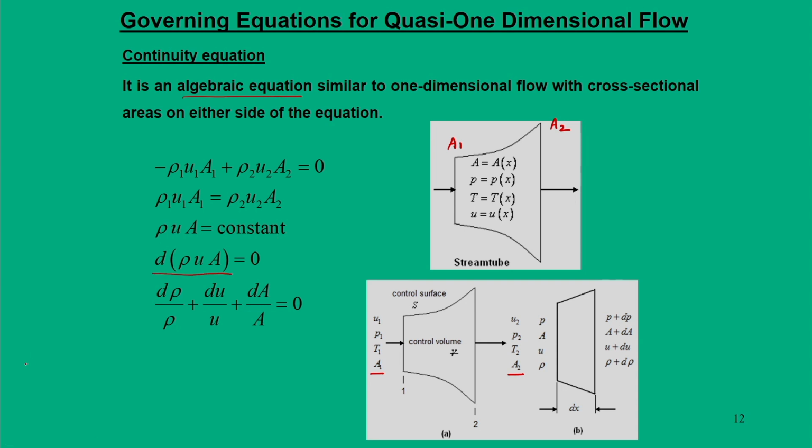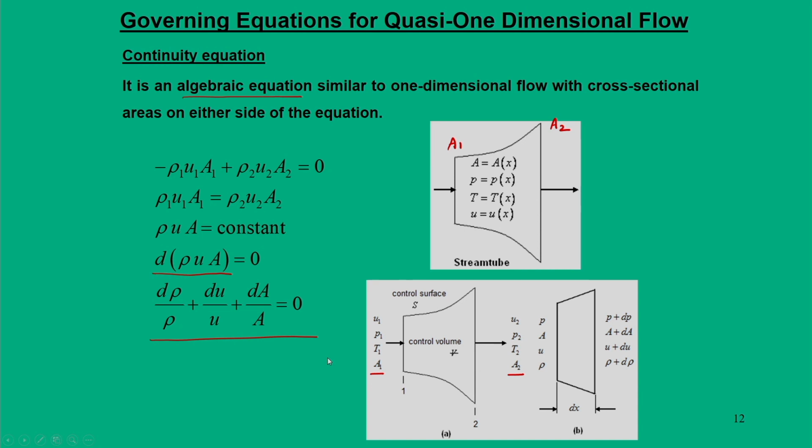So, we will take this form, and moving further and simplifying, we will use this particular expression: d rho by rho plus d u by u plus d A by A is equal to 0. Now, the question comes why we are using this approach.